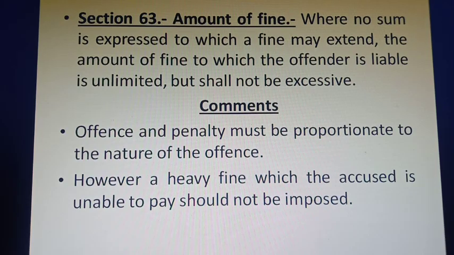It states that where no sum is expressed to which a fine may extend, that means to say where no maximum amount of fine is expressed in the provisions of Indian Penal Code, then the amount of fine to which the offender is liable is unlimited.